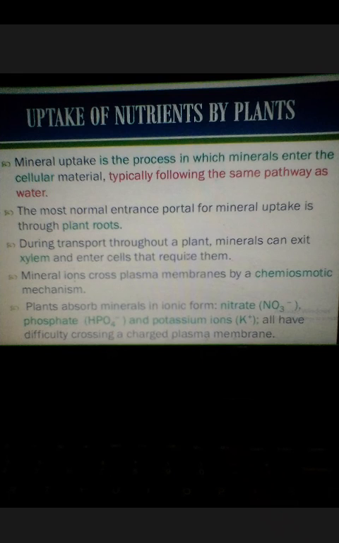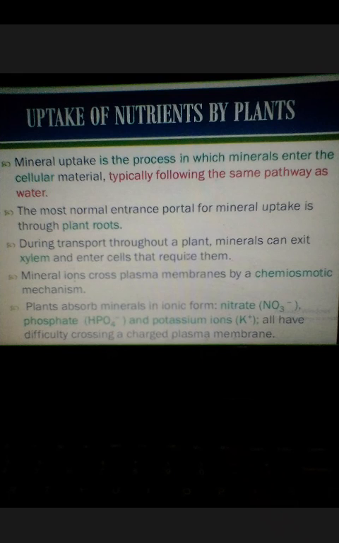So let's start. Minerals. Mineral uptake is the process by which minerals enter into the plant body, cells or tissues. This is just like the way water is absorbed by plants.